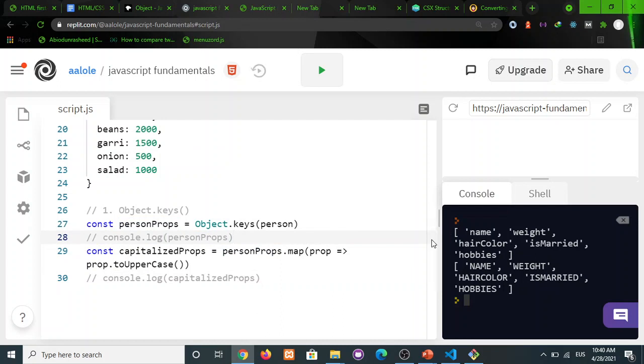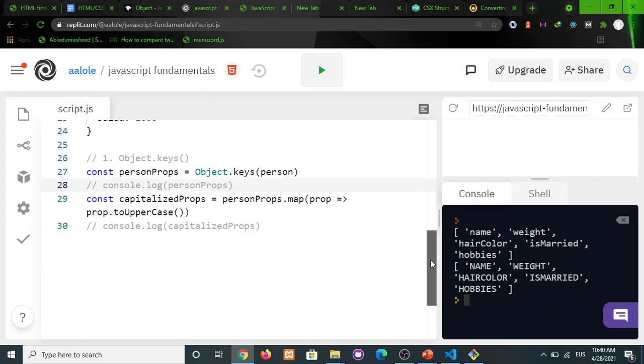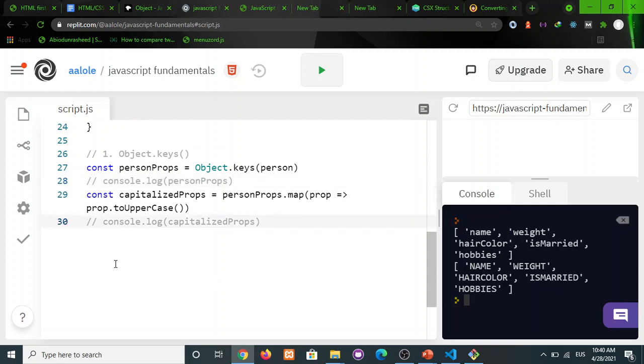And next up is Object.values, right? Object.values. Okay, so you want to use Object.values when what you really want is the value that is present for every key on an object.